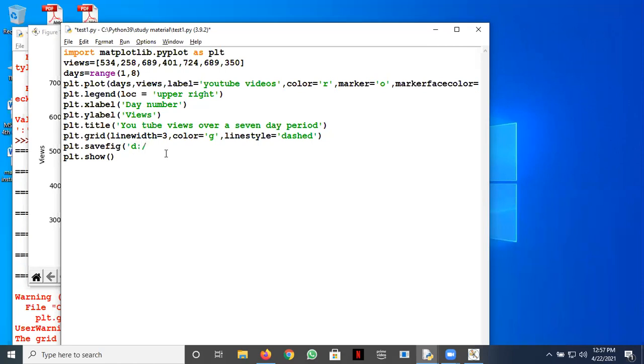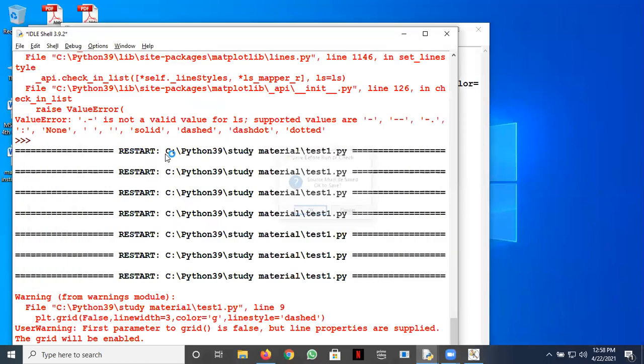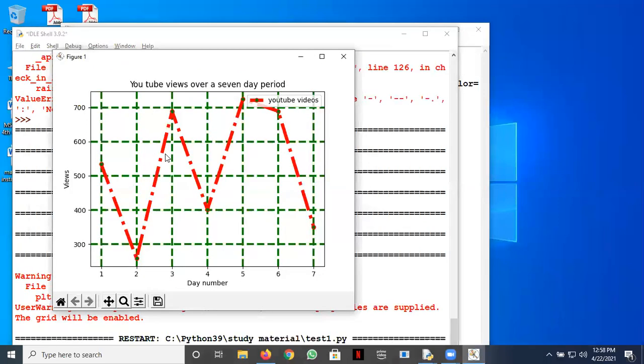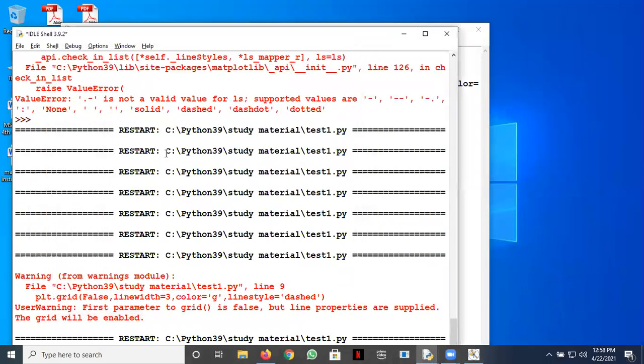Let's hope it works. Say 4csc1.png. PNG is the default extension for saving. Okay, so let's use this one argument here. plt.savefig, and let's hope it works. Otherwise, we'll look for something else. Okay, so this is the plot that appears on screen, and obviously one has been saved on D drive in the file 4csc. Let's see which file is there.